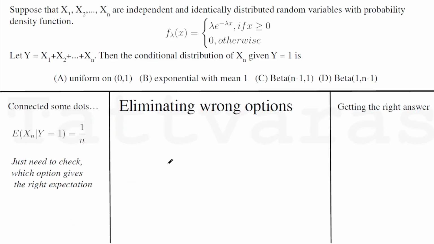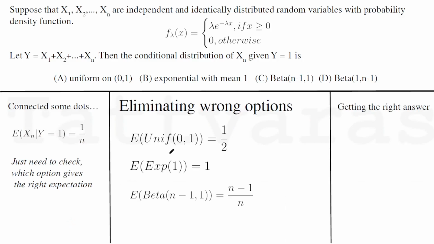Now that we have this knowledge, we just need to eliminate the wrong options. Let's look at the uniform distribution. Uniform on 0 to 1 has a density like this. Its average is somewhere around here, which is half. It's not 1 by n. Now, look at the exponential distribution. It has a density like this, starting from 0, going all the way up till infinity. It goes on. Its average is somewhere around here, which is 1, not 1 by n. So it's not our answer.